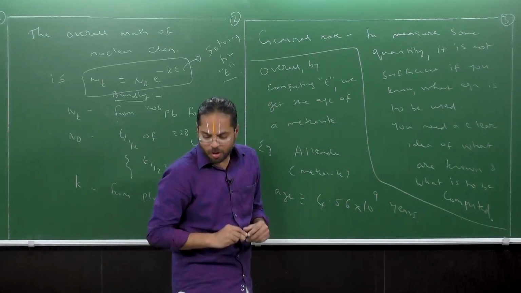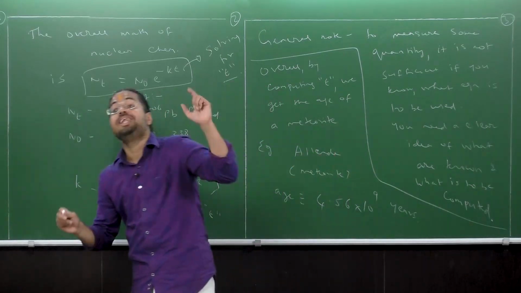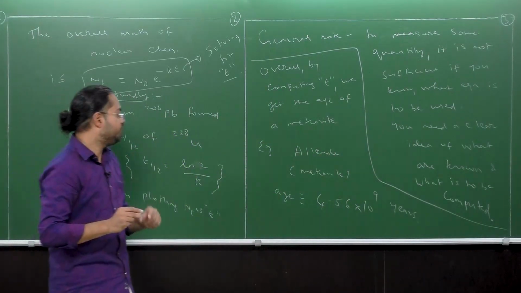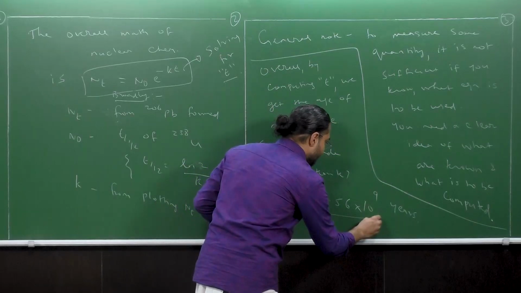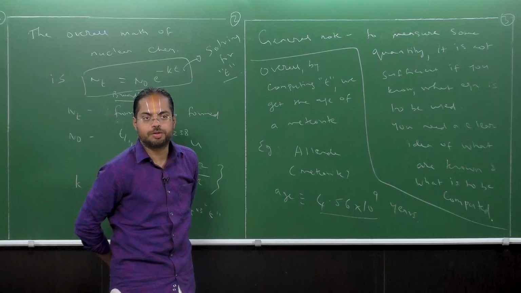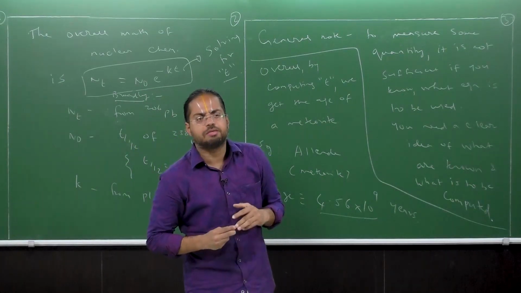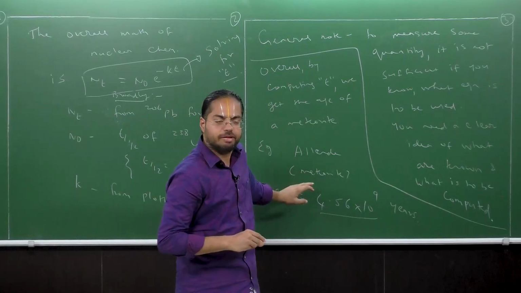In other words, we are talking about roughly 4.5 billion years. This is how old meteorites can be. All right, please make this note. So the nuclear chemistry of meteorites can give us information about the age of the meteorite sample itself.